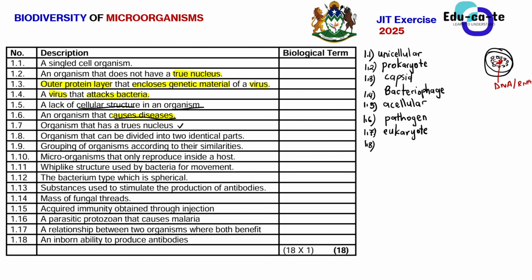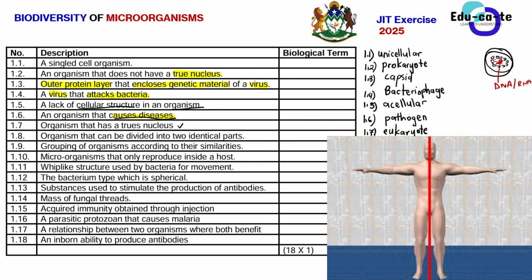Then 1.8, an organism that can be divided into two identical parts. Some of the organisms, you are going to do this topic in detail when you do biodiversity of animals. But if you can divide an organism into two identical parts, for example a human being, you can cut a human being in half and obtain two identical parts.